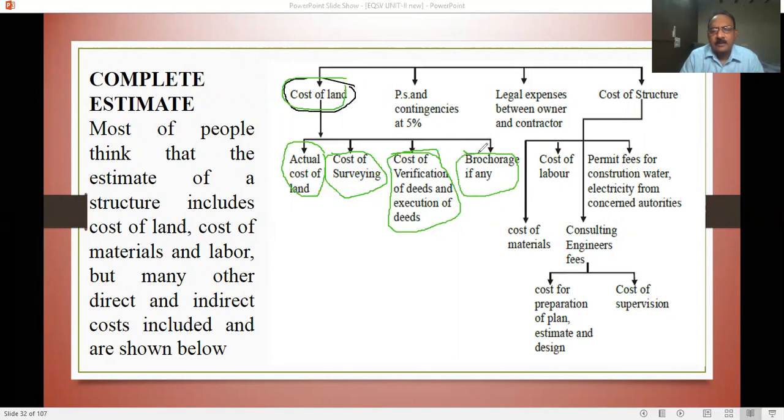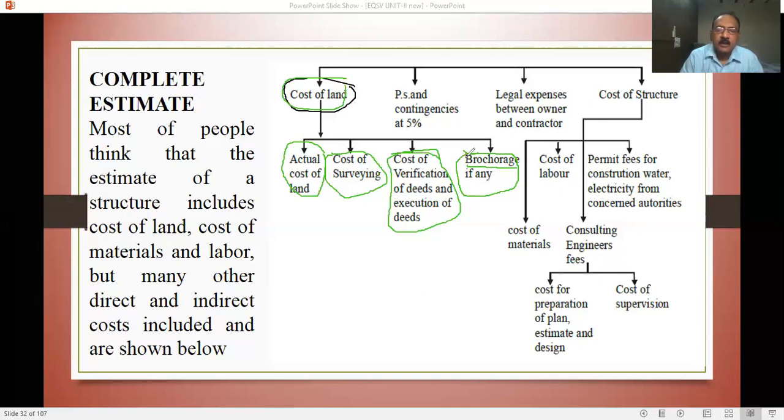Brokerage means a mediator, a broker between the seller and the purchaser. The broker always encourages you to take the land, and may give you wrong or false information, like saying this is a good land and you will have water.